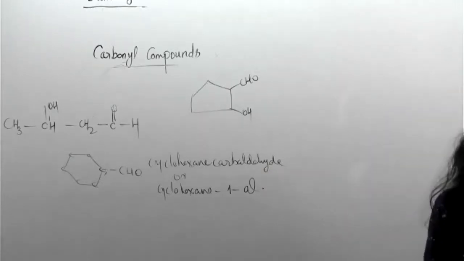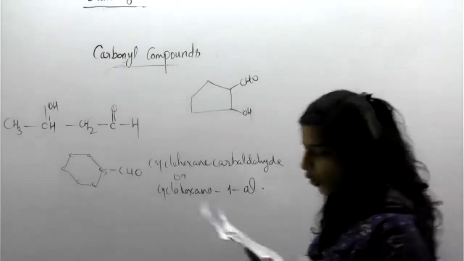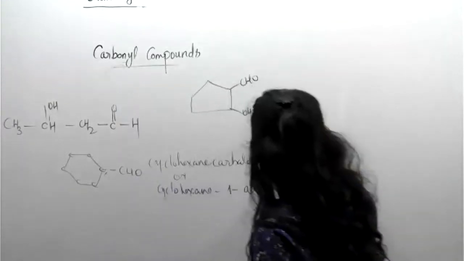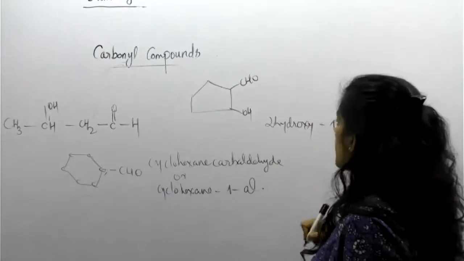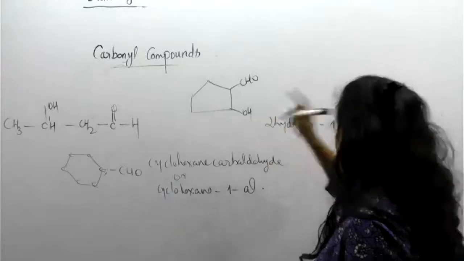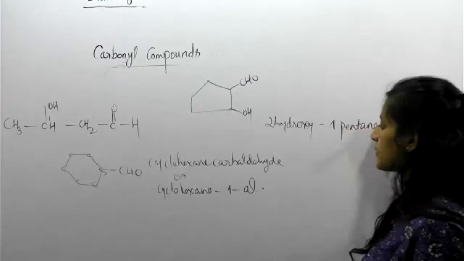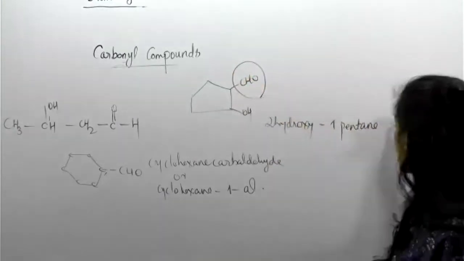Can you, Mrudul? 2-hydroxycyclopentanal. Correct. Okay, that is also correct. Or 2-hydroxy cyclopentane carbaldehyde. The CHO group is carbaldehyde, no?